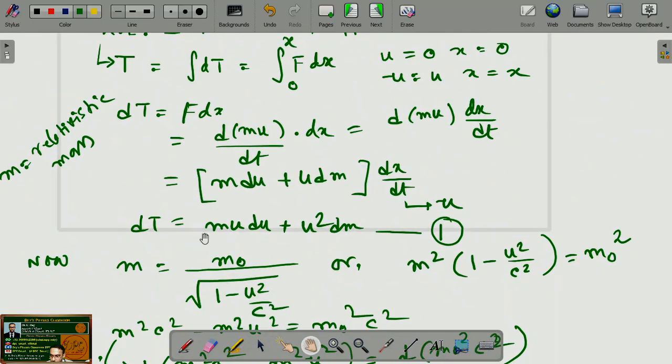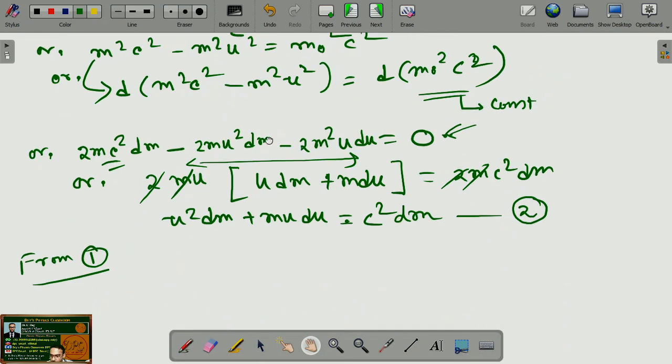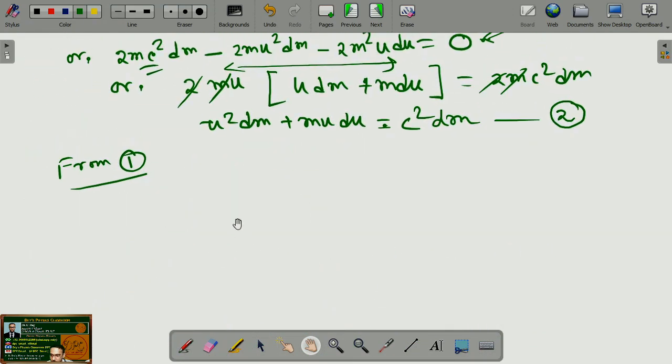This was equation 1. So dT was mu du plus u square dm. And from equation 2 we got u square dm plus mu du is c square dm. So from 1 and 2 we get dT equals c square dm. From equation 1 and 2 we get dT equals c square dm. Now to get T we have to integrate dT,